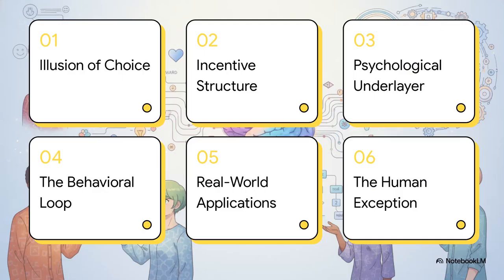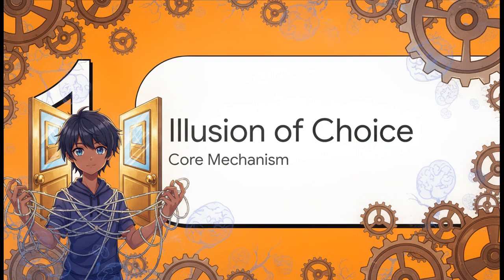Here is our roadmap for today. We're going to cover the illusion of choice, the incentive structure, the psychological underlayer, the behavioral loop, some real-world applications, and finally, the human exception. Let's dive right in. Section 1, the illusion of choice.